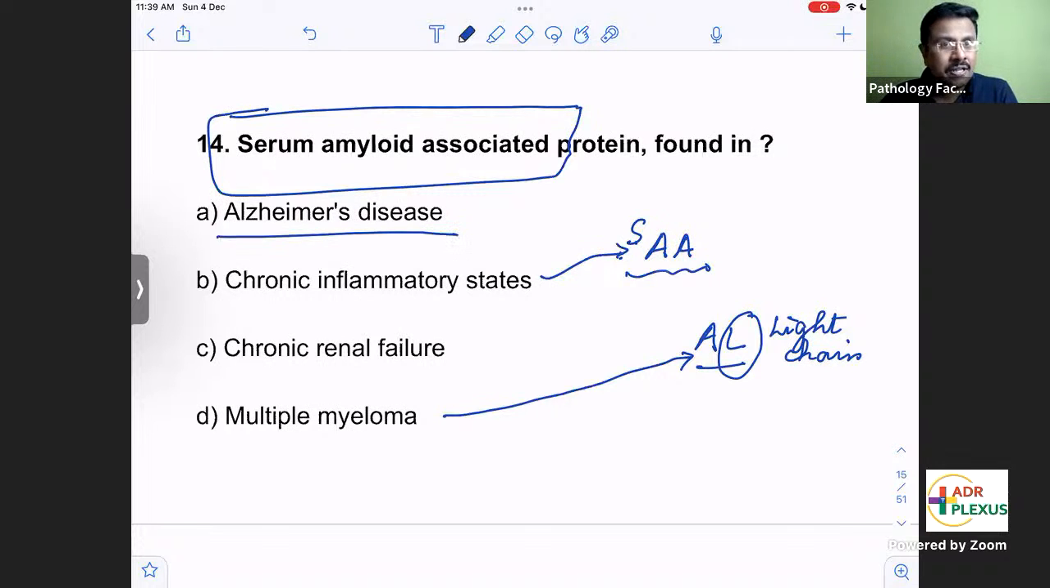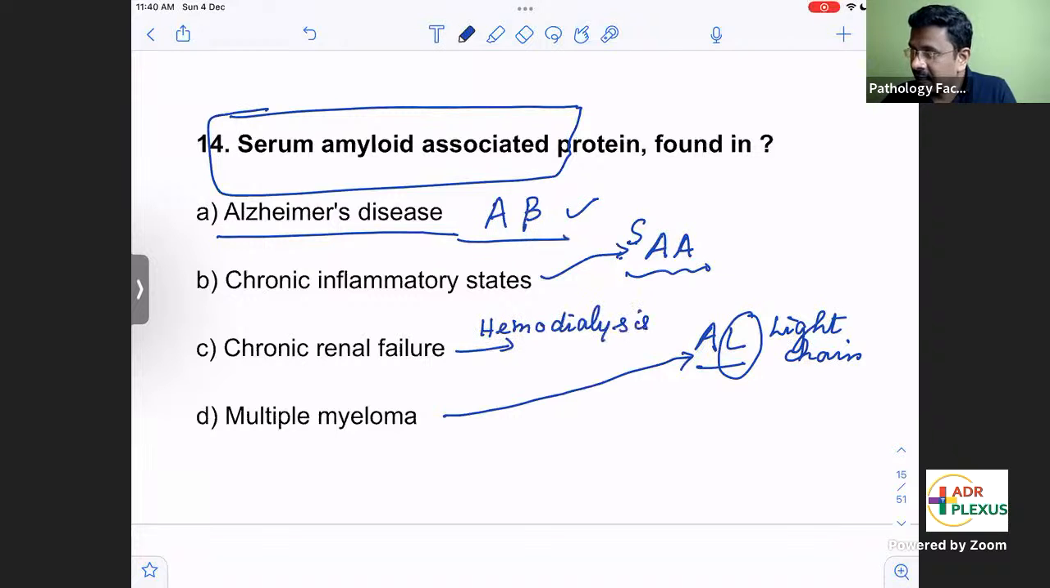In Alzheimer's disease, what is the type of amyloid? Anybody? A beta, very good. Then patients in chronic renal failure undergoing hemodialysis, what amyloid may be present? Yes, A beta 2 microglobulin. These are all the other questions.